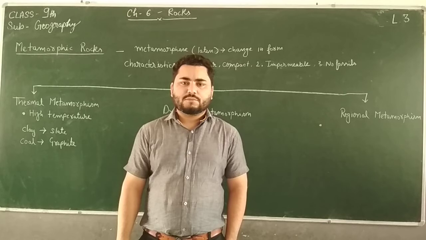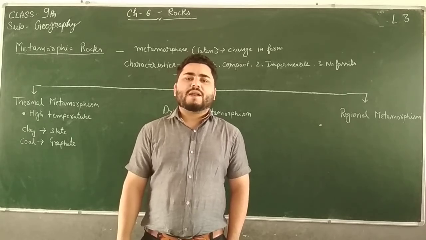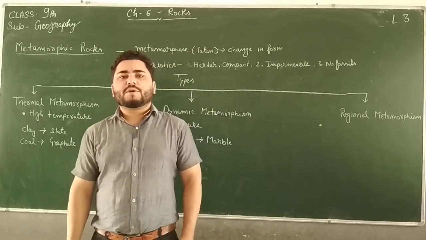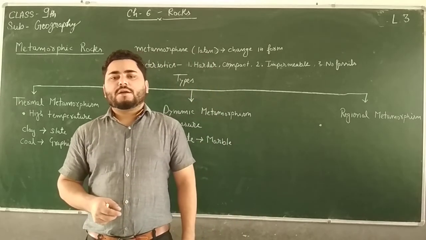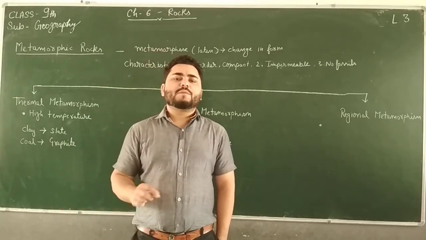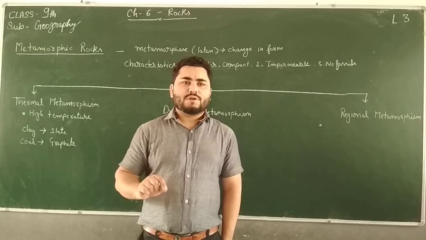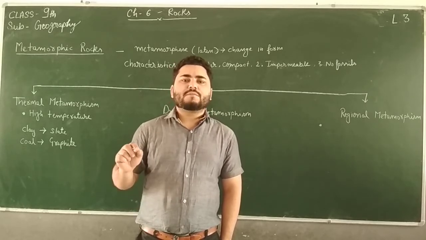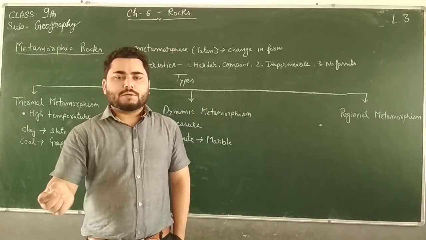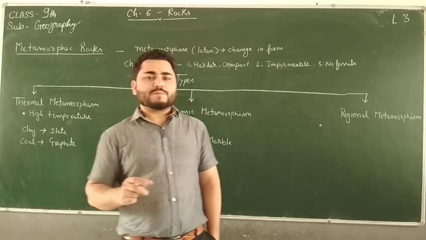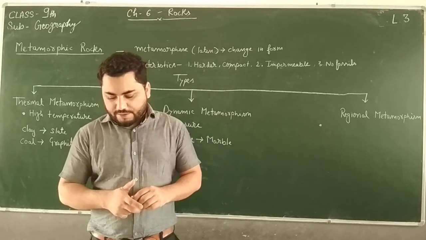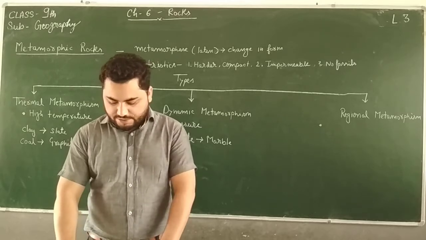Likewise, limestone, which is a sedimentary rock. If the form of limestone is changed because of temperature and pressure, and it is changed into marble, then it will be called metamorphic rock. So when limestone is given more pressure and temperature, it is changed into marble, right? So its form has been changed, and that is called metamorphic rock. So the word metamorphic is derived from metamorphose, which means change in form.